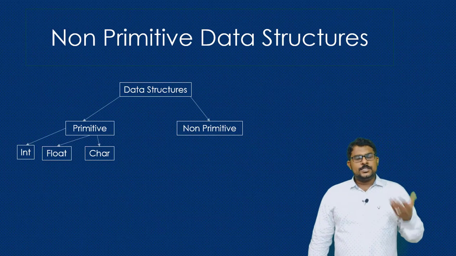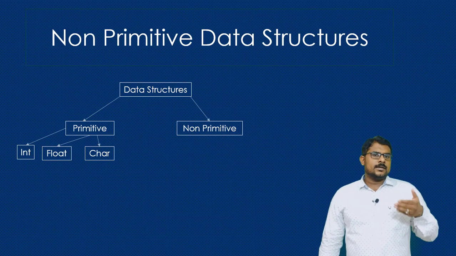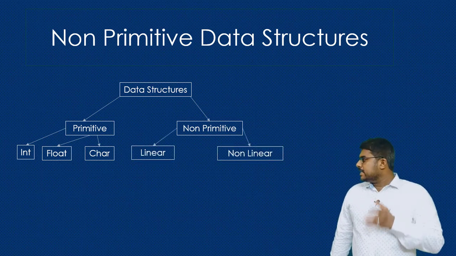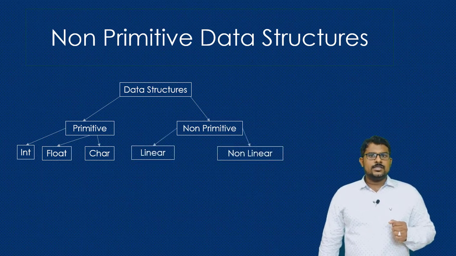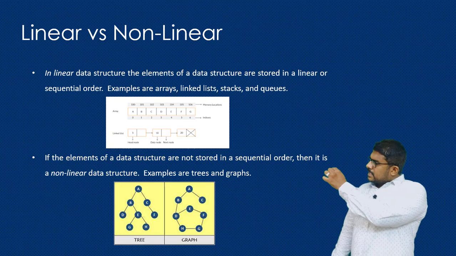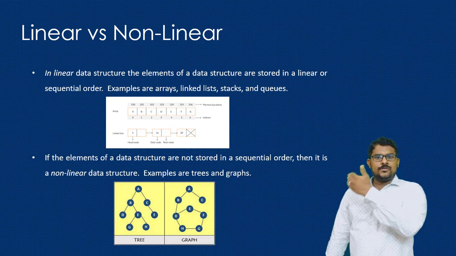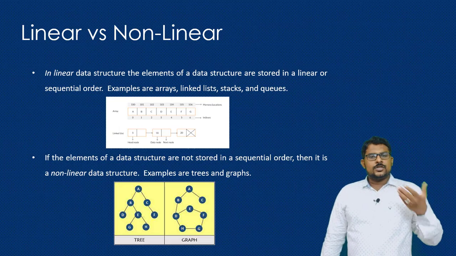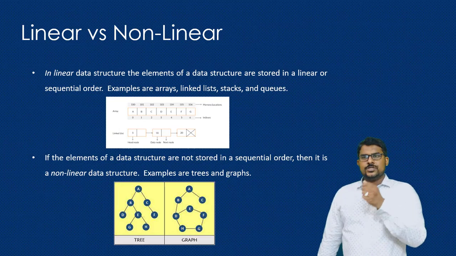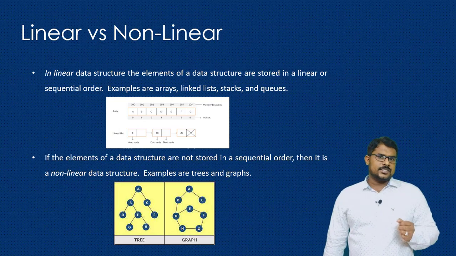Again, the non-primitive data structures, depending upon the type of access, are divided into linear and non-linear data structures. In a linear data structure, the data is stored in a linear fashion, one after another. Arrays, linked lists, stacks and queues follow the linear data structure.